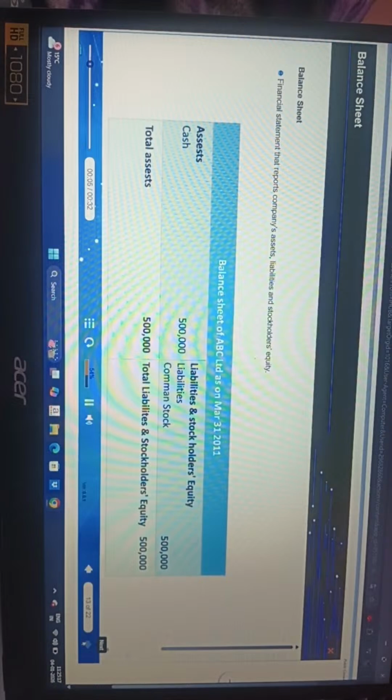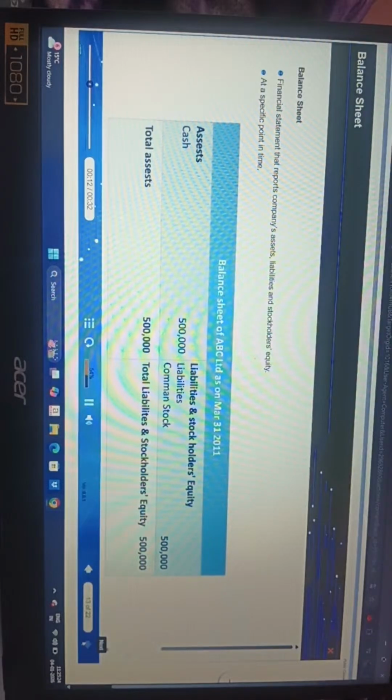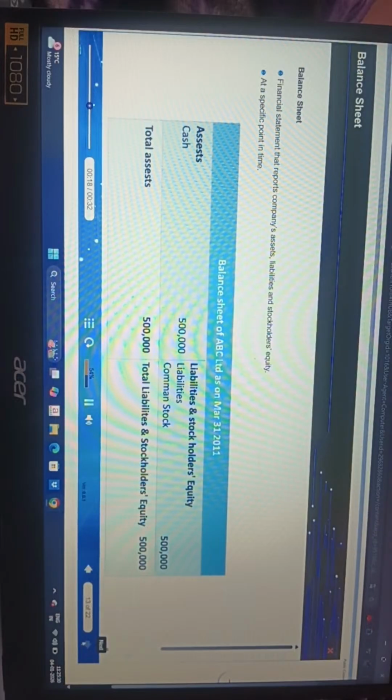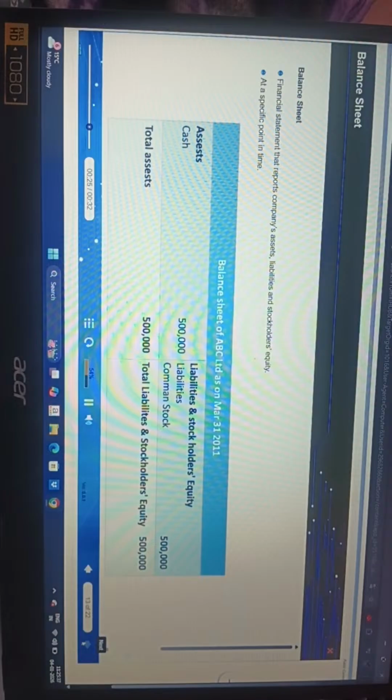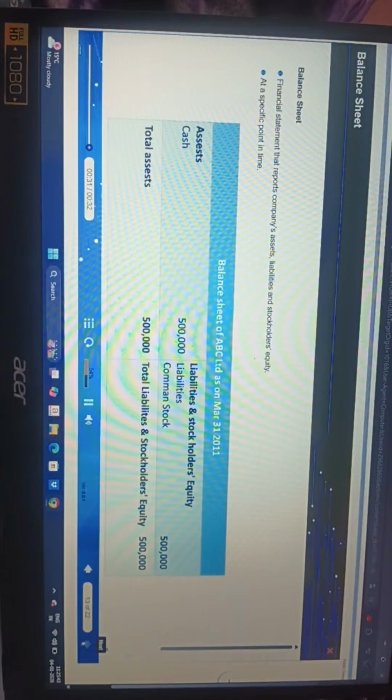Now let us discuss another kind of financial statement. The balance sheet reports a company's assets, liabilities, and stockholders', or owners', equity at a specific point in time. It is a snapshot of a company's financial position at a given moment. For example, if a balance sheet is dated March 31, 2009, the figures shown on the balance sheet are the balances in the respective accounts after all transactions of March 31, 2009 have been recorded. We shall discuss them in detail now.